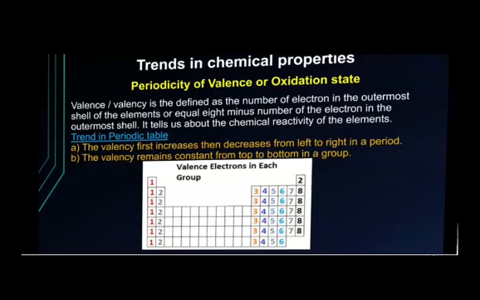You know, in a group, valency is the same. What is valency? Valency is defined as the number of electrons in the outermost shell or the combining capacity of an atom. In a group, valency is the same. In a period, it first increases then decreases to 0. And the valency of noble gases is 0 because they have a fulfilled octet. So the trend in the periodic table: valency first increases then decreases from left to right in a period, and in a group, valency remains the same.